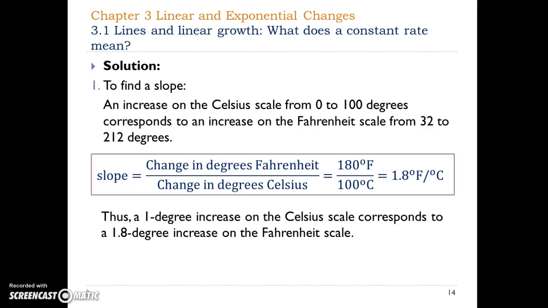Therefore, in the numerator, we have the change in degrees Fahrenheit. And the change in degrees of Celsius is going to be in the denominator. This results in 1.8 degrees Fahrenheit per degree Celsius. This means that if you increase the temperature by 1 degree Celsius, the temperature in Fahrenheit is going to be increased by 1.8 degrees.